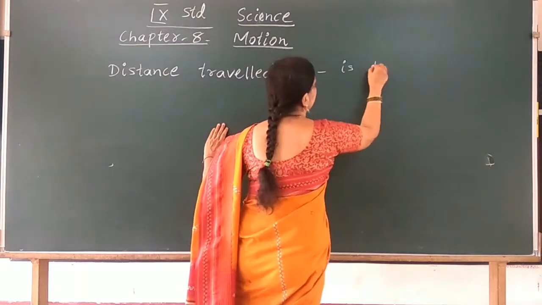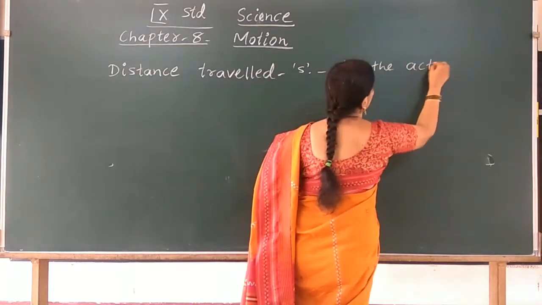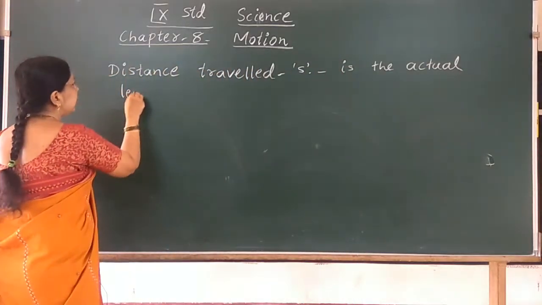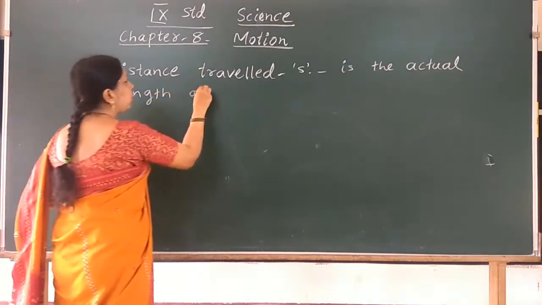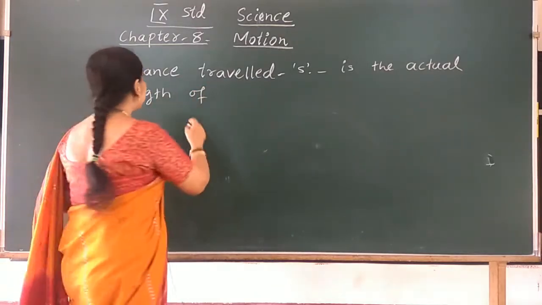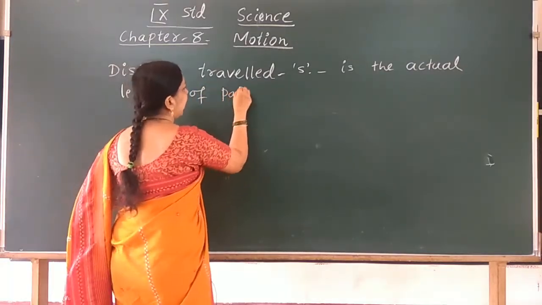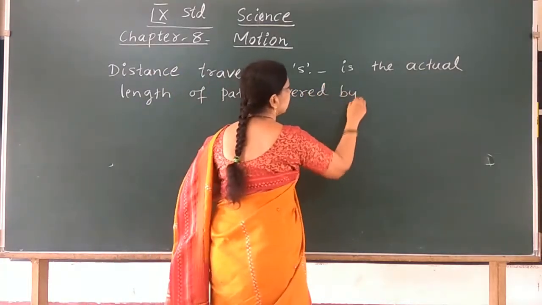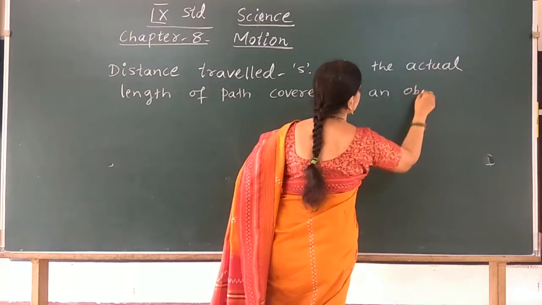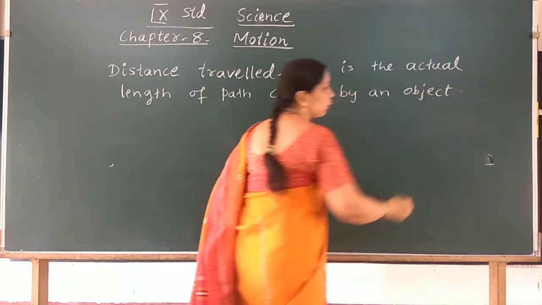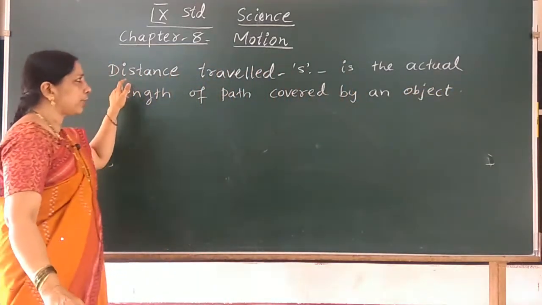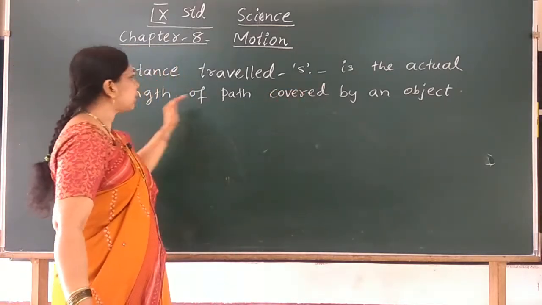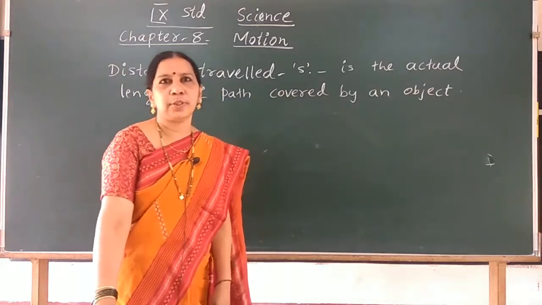It is nothing but the actual length of path, or total length of path covered by an object. Let us not waste our time. Distance travelled is the actual length of path covered by an object.